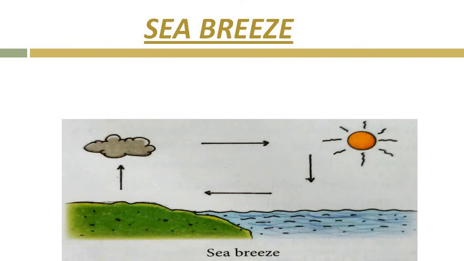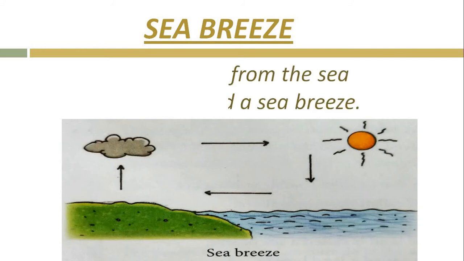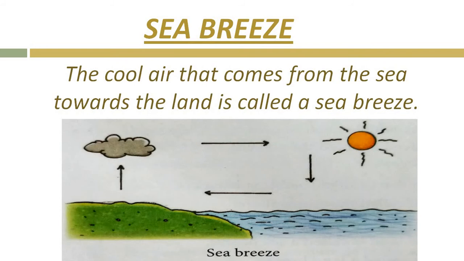So the cooler air above the water moves towards the land to fill the space created over the land. This causes a movement of air. So the cool air that comes from the sea towards the land forms the sea breeze. And children, as the cool air moves from the sea to land, it is named a sea breeze.